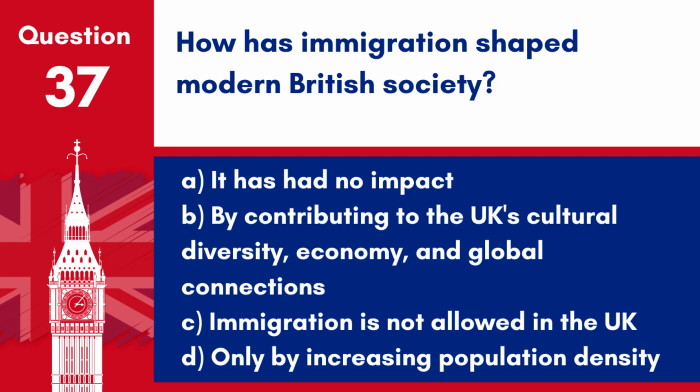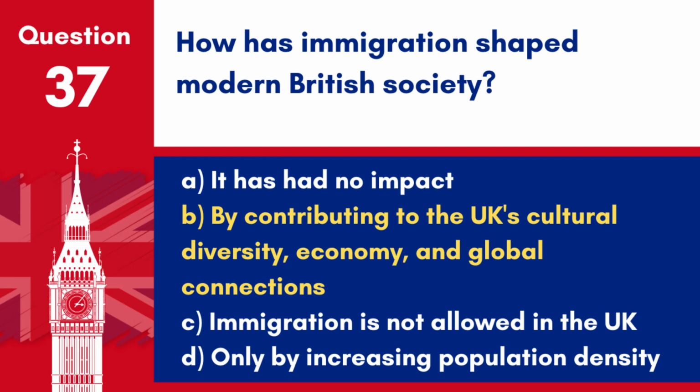Question 37. How has immigration shaped modern British society? A. It has had no impact. B. By contributing to the UK's cultural diversity, economy and global connections. C. Immigration is not allowed in the UK. D. Only by increasing population density. Answer B. By contributing to the UK's cultural diversity, economy and global connections.